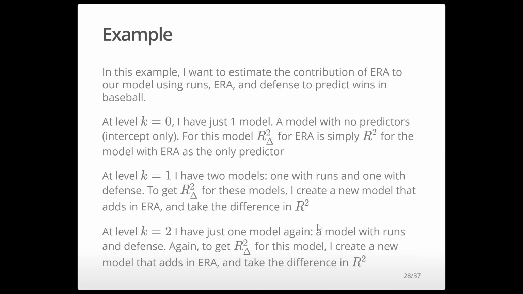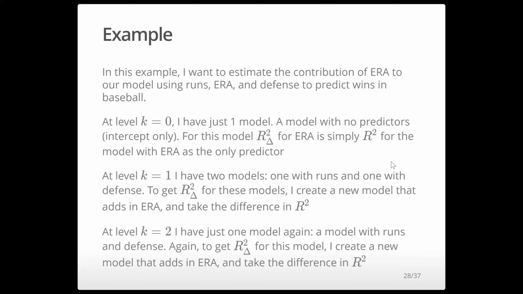So in this example, I'm going to look at the contribution of ERA to our model. When we have k equals 0, we have just one model. This would be a model with no predictors, which is intercept only. The delta R squared we would get by adding ERA is just the R squared for the model with ERA as the only predictor. So at level 0, the delta R squared is just the R squared of ERA predicting wins on its own.